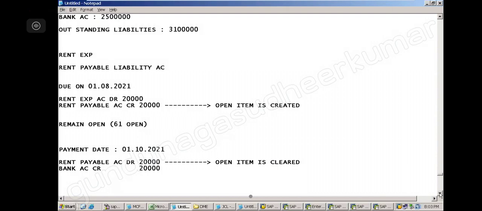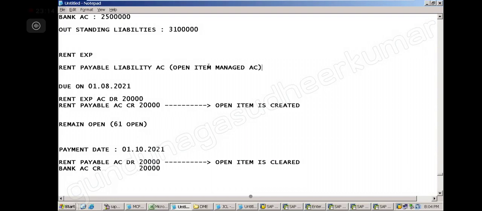So is it clear now? This account we are going to create as an open item managed account. So this rent payable liability account, what type of account is it? Open item managed account. Why are we saying this? Because every time this is posted, an open item is created and it is cleared. Created, cleared. Incoming, outgoing, debit, credit. So this account will never have a balance.